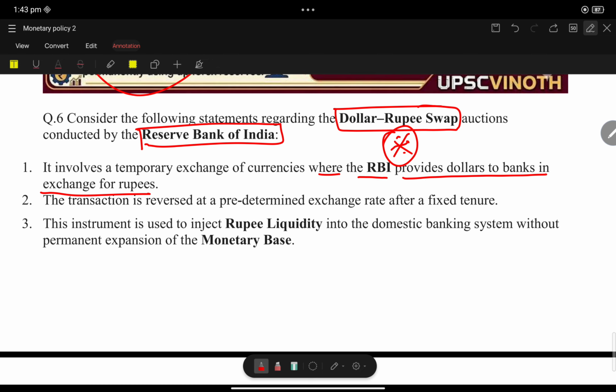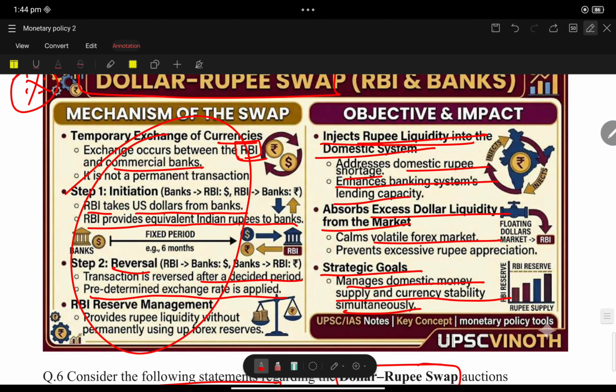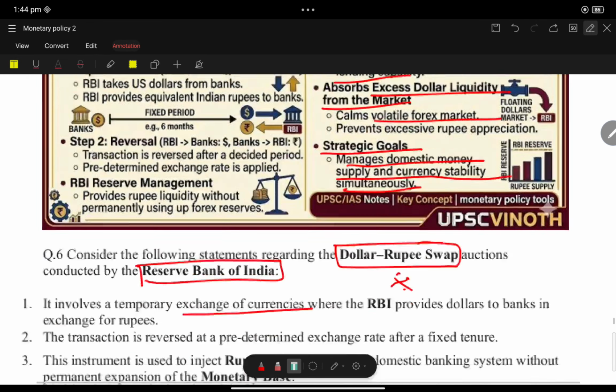So wait for a second. Statement 1: it involves a temporary exchange of currency where RBI provides dollars to the bank in exchange of rupees. What is dollar? It is a temporary exchange of currencies. No, see here. It is not permanent.